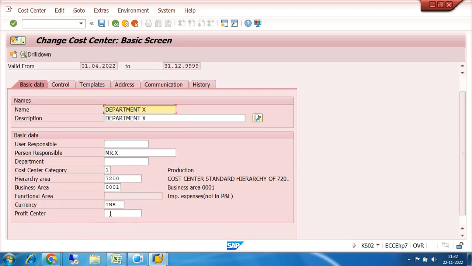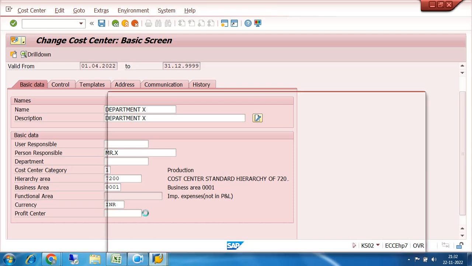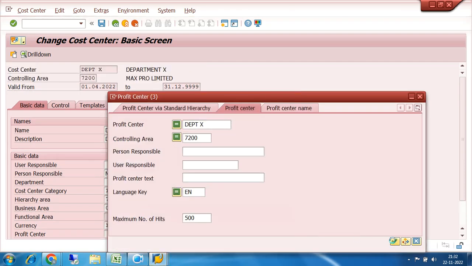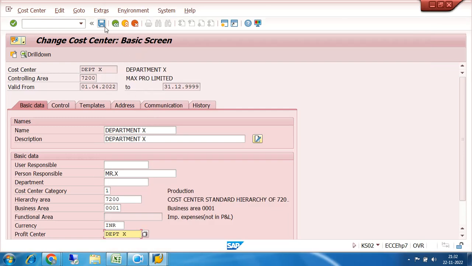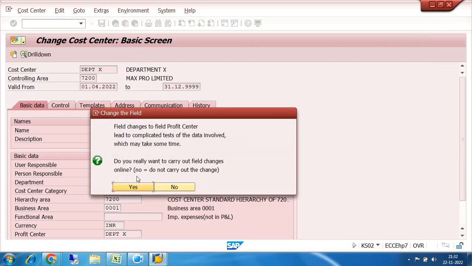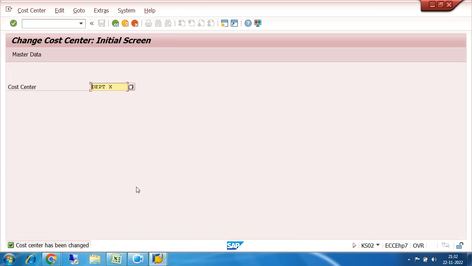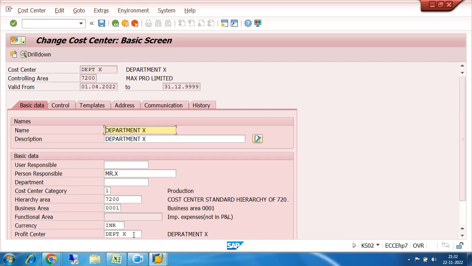So now it is converted into white patches. That means this field can be populated. Click on the drop down. So click on the department X, click on save. Okay. So my cost center is now changed. So I have linked my cost center department X with profit center department X, right?